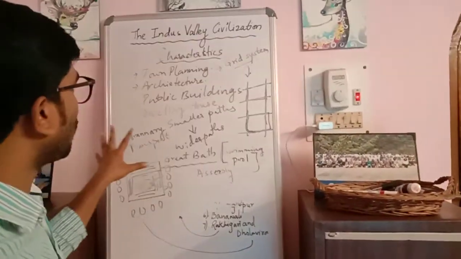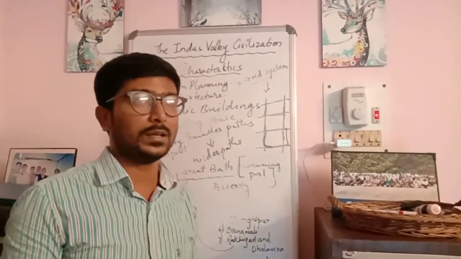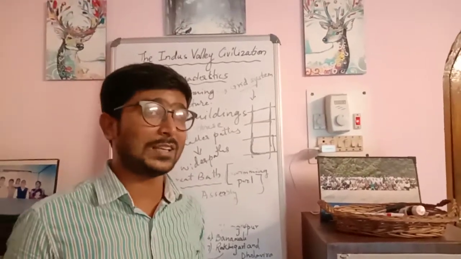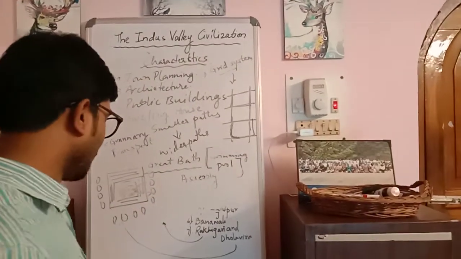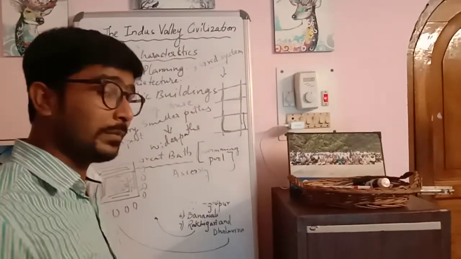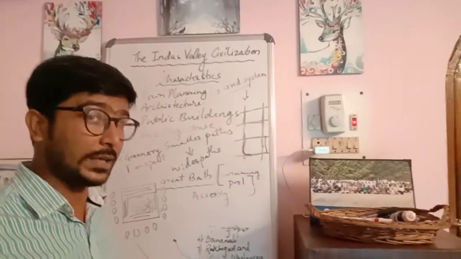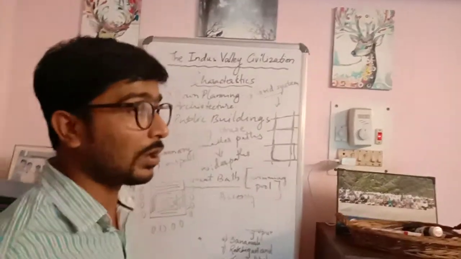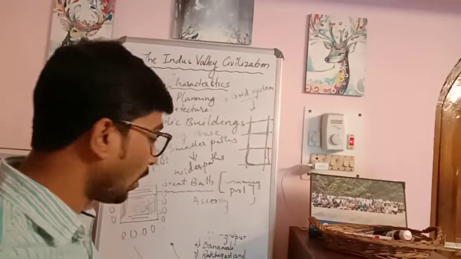These are some of the important topics about the characteristics and features that state the existence and the importance of the Indus Valley civilization. In the next class we are going to continue with these characteristics, where we will learn about the drainage system, dress and ornaments and the living style of the people. Then we will study the division of society, how society was divided, and the recreation and other activities that people practiced during the early Indus Valley civilization.